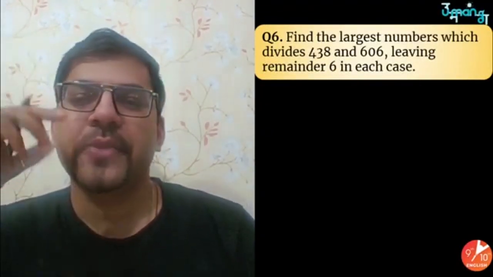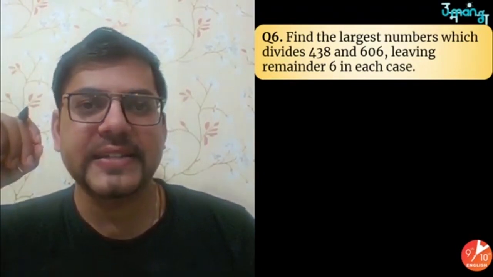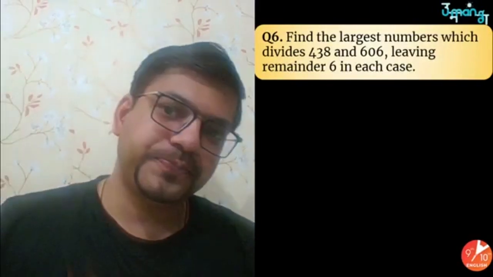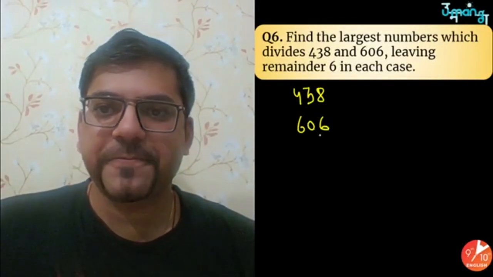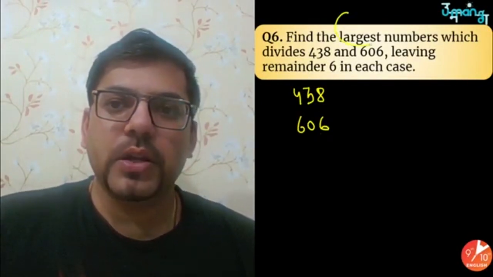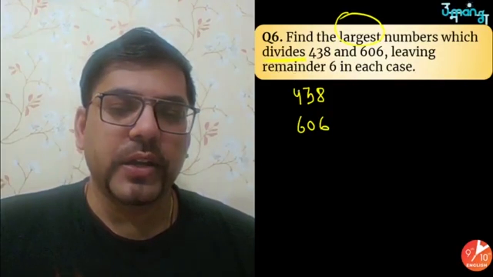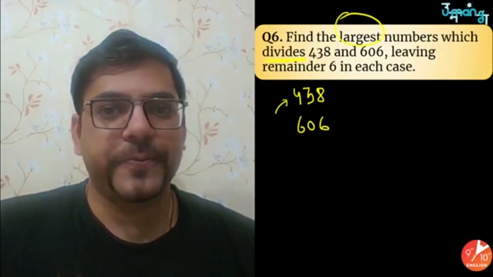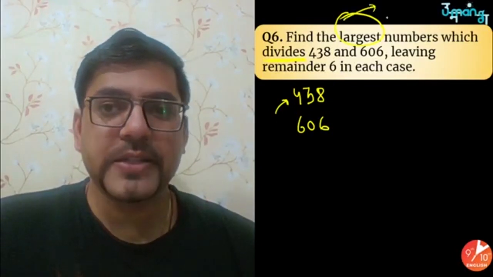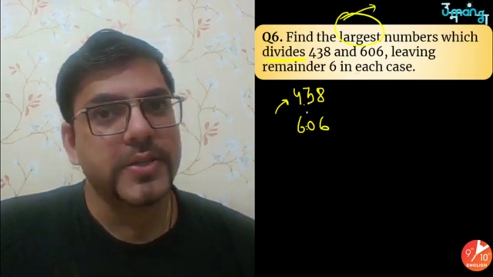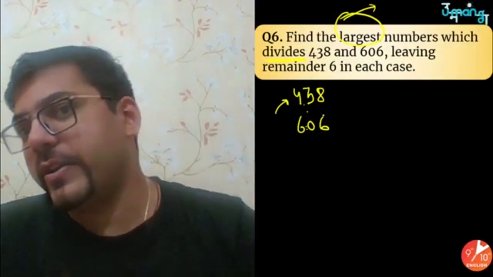Here's the next one. It says, find the largest number which divides 438 and 606, leaving remainder 6 in each case. How can we say that? So we have got a number 438 and a number 606. Now we have to find the largest number which divides. One thing is very sure, the number being asked must be smaller than these numbers, because only smaller numbers can divide bigger numbers, isn't it?